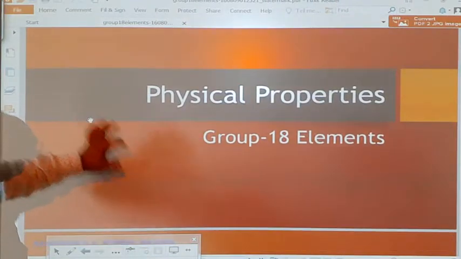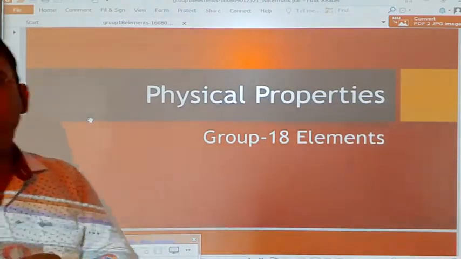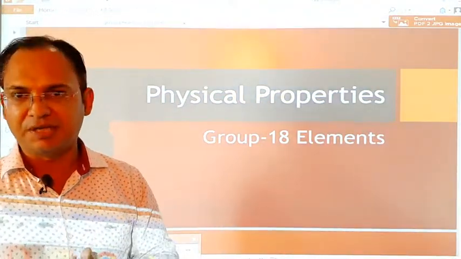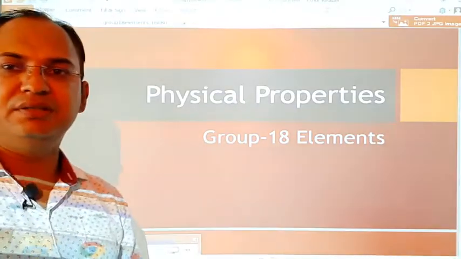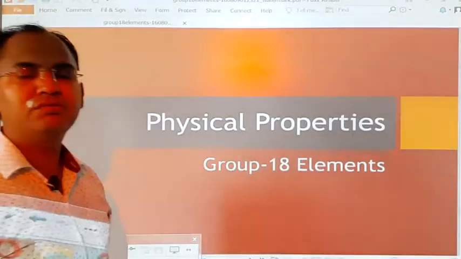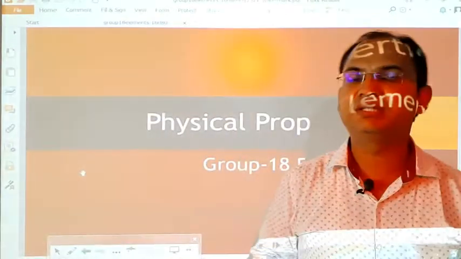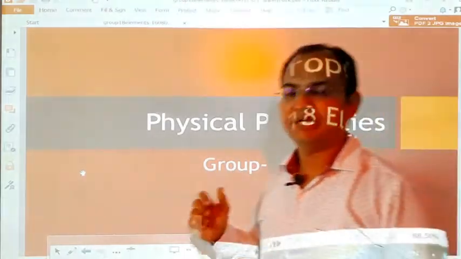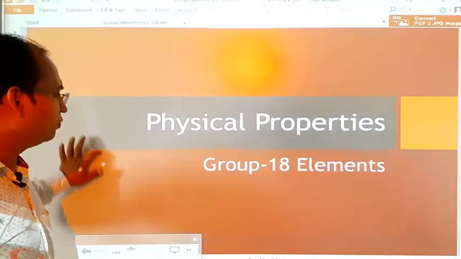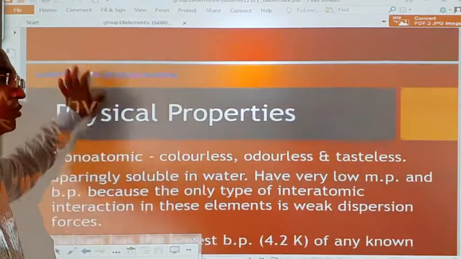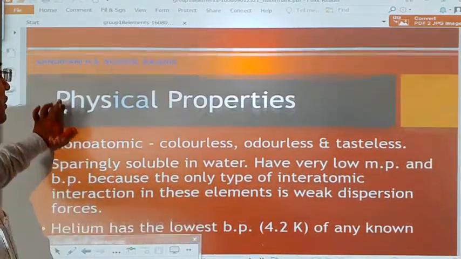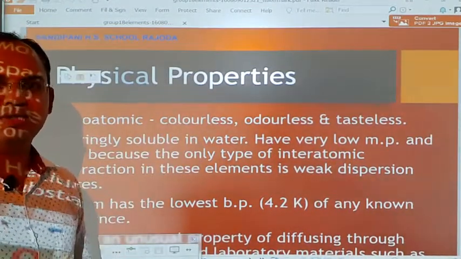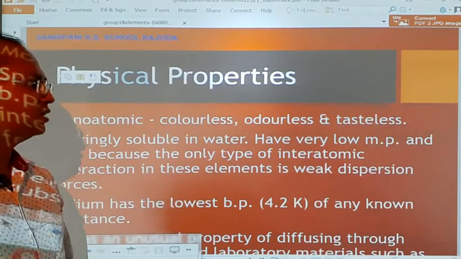Now see the physical properties of the elements of group 18. We will see the physical properties and then the chemical properties of the elements of group 18. Students, in the physical properties of the noble gases, the very first property is their color, odor and taste. The noble gases are, as we know, the most stable and inactive gases, and they do not easily react with other gases or elements. So they are odorless, tasteless and colorless.